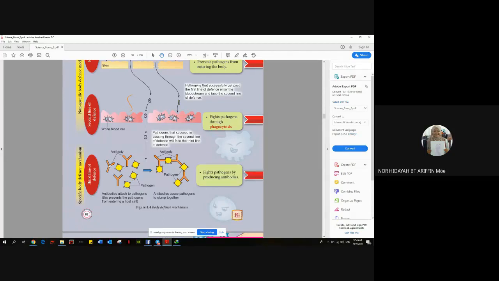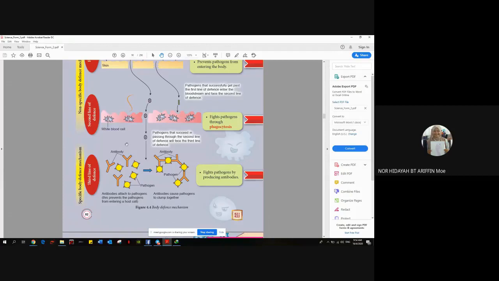The antibody will be released to fight against this pathogen, for example, TB. So maybe because this one is weakened and dead pathogen TB, so nothing will be harmful. Dia tak akan membahayakan baby tu.